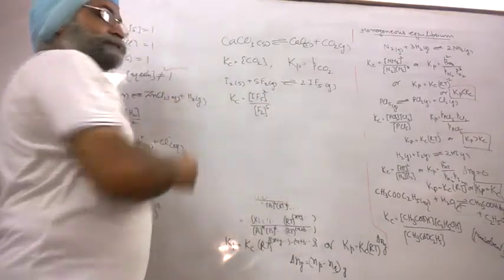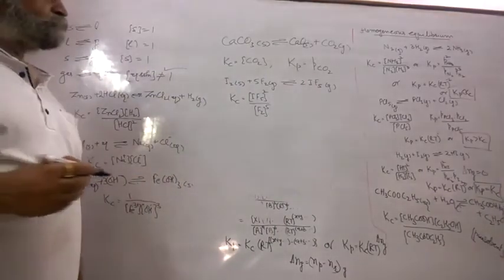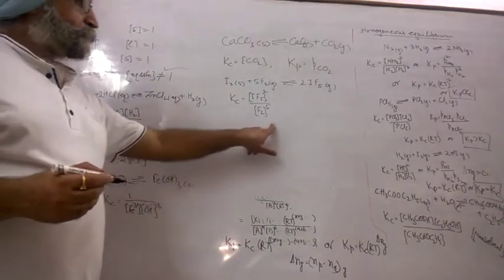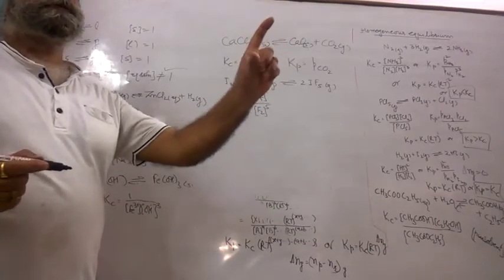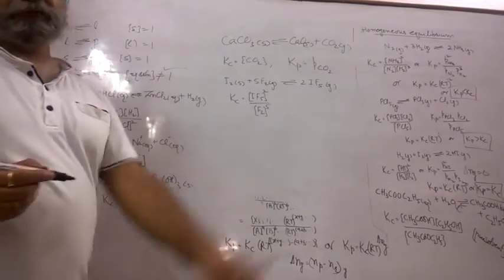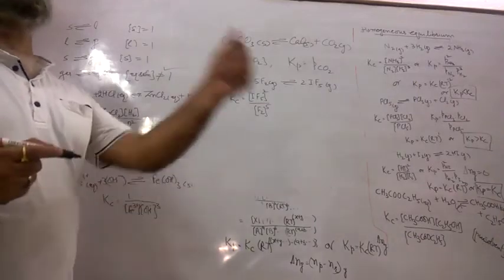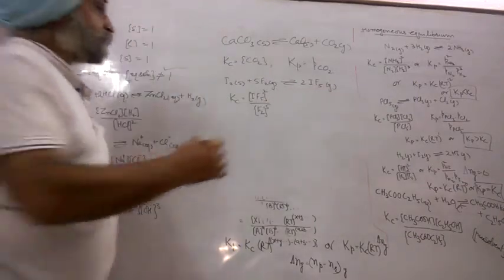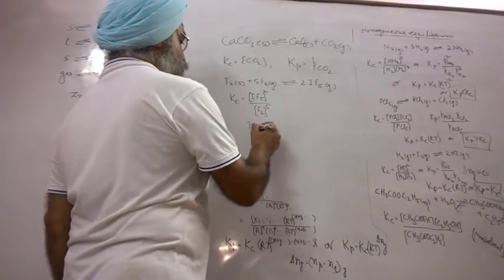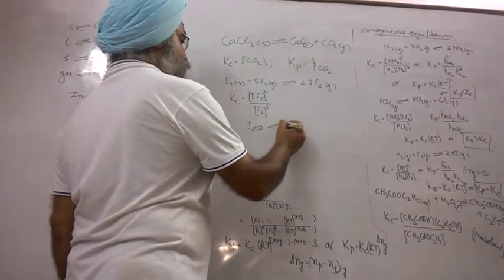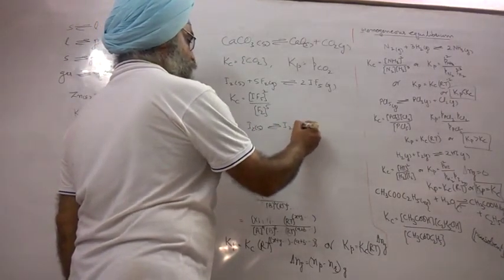इसको मिल लिया. This is solid. But if there is a physical equilibrium, their phase is changing. In that case, we have to mention which physical state. Like iodine solid changes to iodine gas.